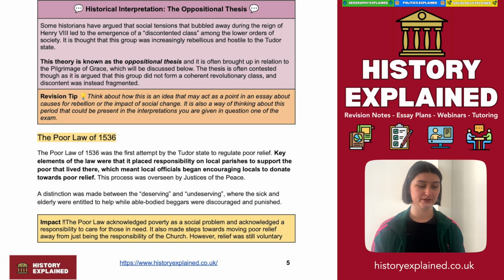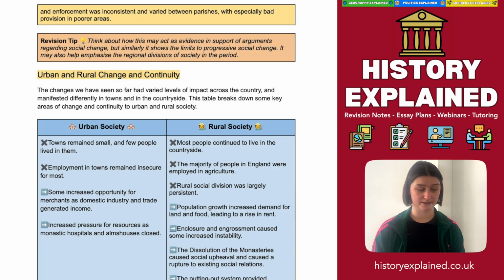Now, the Poor Law acknowledged poverty as a problem and acknowledged a responsibility of care for those in need. It also made steps towards moving poor relief away from being the responsibility of the church. However, because relief was still voluntary and enforcement was inconsistent and varied between parishes, poverty could become very, very bad in poorer areas, or areas where the justice of the peace or the nobility were less interested in helping.